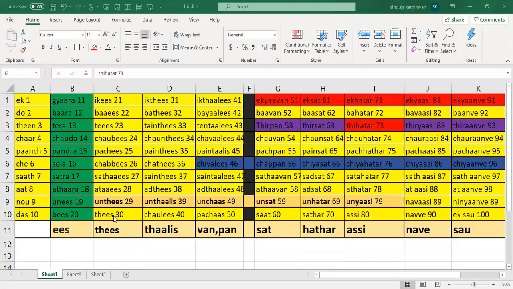You have to learn the tens names, right? So let's go the same way. It's going to be 30, 40, 50, 60, 70, 80, 90 and 100. This is the next bit that you'll have to learn.